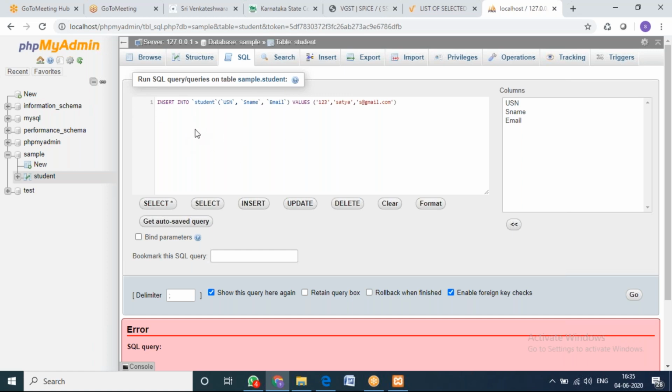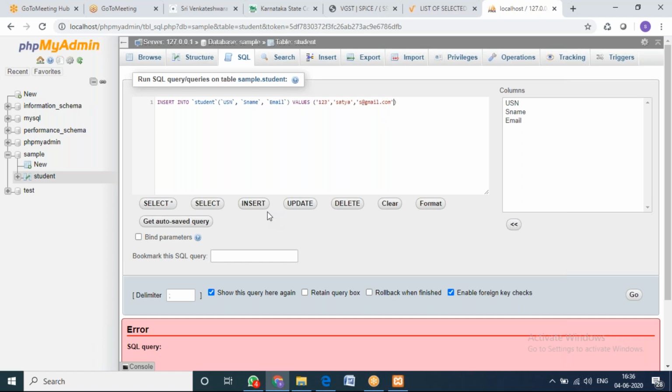So this is the syntax for the insert. Until you get practiced, you can take the help of these buttons. But once you write this query, this syntax is going to be fixed: insert into table name, attributes, followed by the values you want to enter. Unless you get this practice, try to use these buttons.